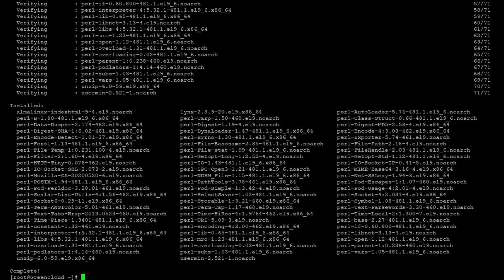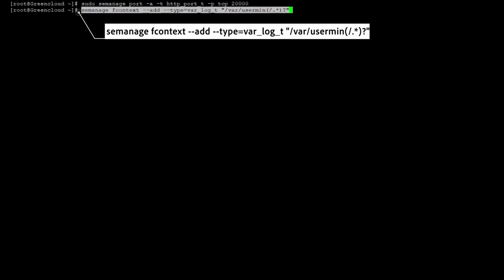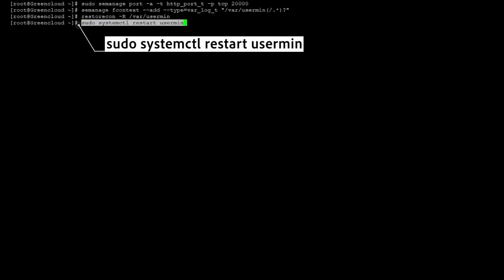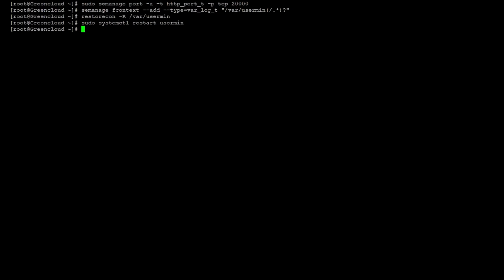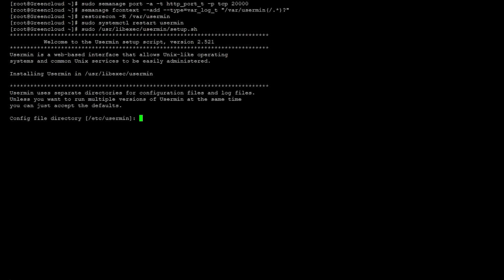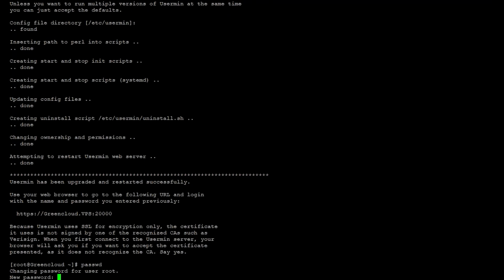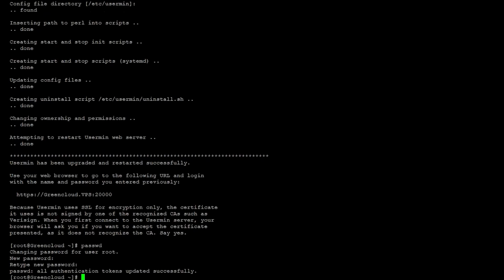If SELinux is enabled on your system, run the following commands. Next, restart the service to apply changes. Continue to run the setup script to complete the configuration. After that, verify that the service is running.